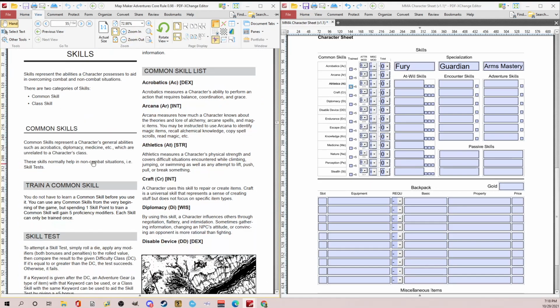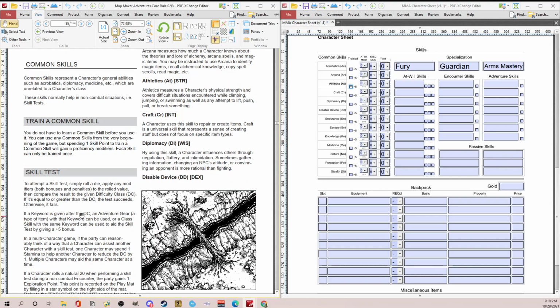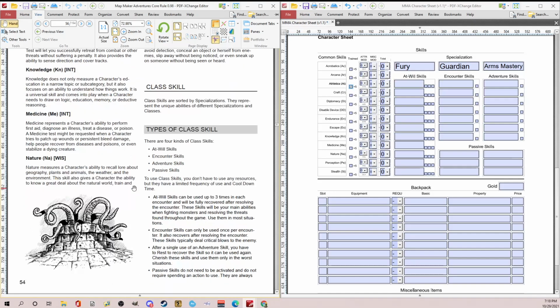All right. So common skills are general abilities. And again, there's 2, 4, 6, 8, 10, 12, I think 13 common skills. Spending 1 point will gain 5 proficiency modifiers. So we already did that. We clicked on the +5. So skill tests it explains, but let's go through and look at class skills.